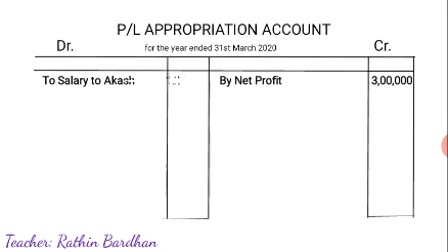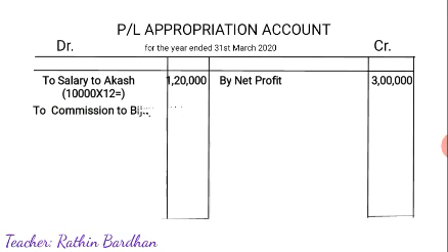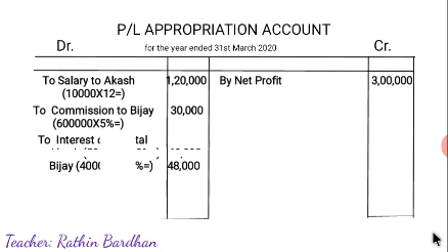Then to salary to Akash 1,20,000. How did this figure come? 10,000 into 12 equals 1,20,000. Then commission to Vijay 30,000, that is 6 lakh into 5%. Then interest on capital, Akash will get 5 lakh into 12%, 60,000, and Vijay will get 4 lakh into 12%, 48,000.